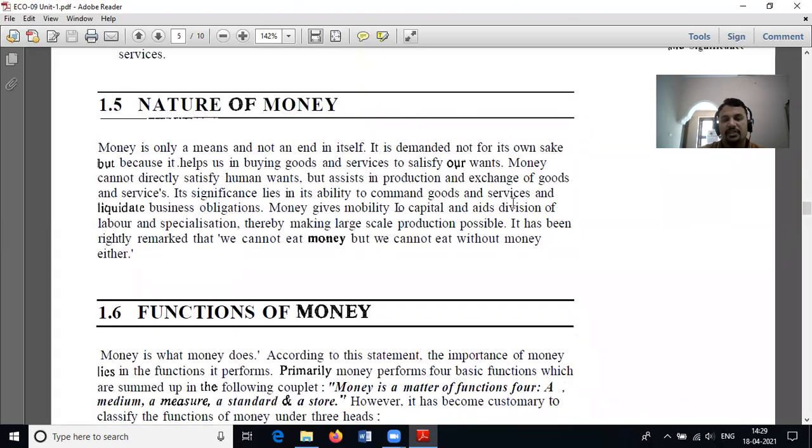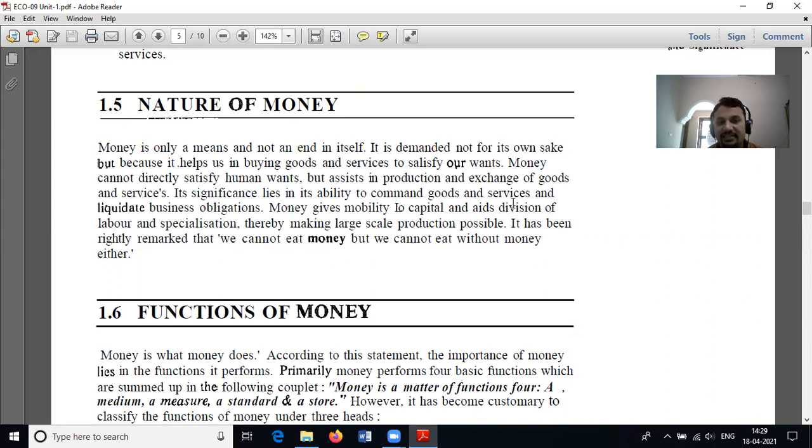Next, nature of money. Money is only a means and not an end in itself. It is demanded not for its own sake, but because it helps us in buying goods and services to satisfy our wants. Money cannot directly satisfy human wants, but it assists human beings in production and exchange of goods and services.